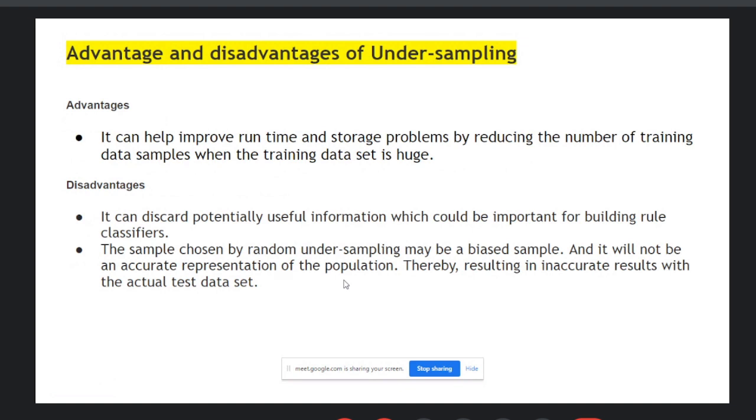Next, the advantages and disadvantages of undersampling. The advantage of undersampling, number one: it can help improve runtime and storage problems by reducing the number of training data samples when the training data set is huge. And the disadvantages of undersampling: you lose too much information. It can discard potentially useful information, which could be important for building a classifier. Number two, the sample chosen by random sampling may be a biased sample, and it will not be an accurate representation of the population, thereby resulting in inaccurate results with the actual test data set.